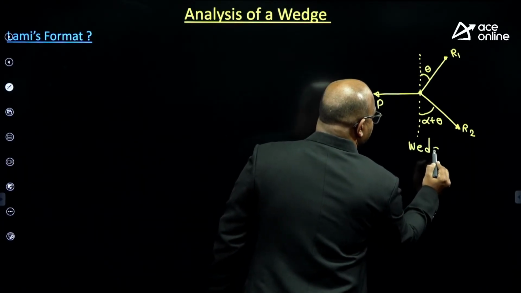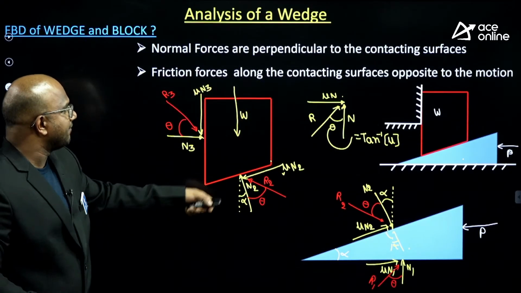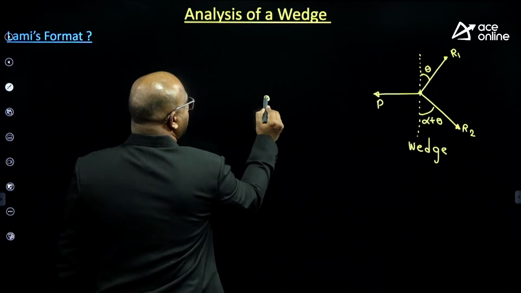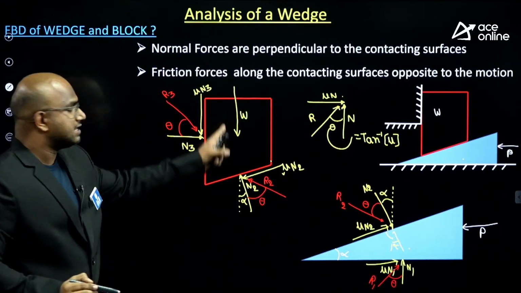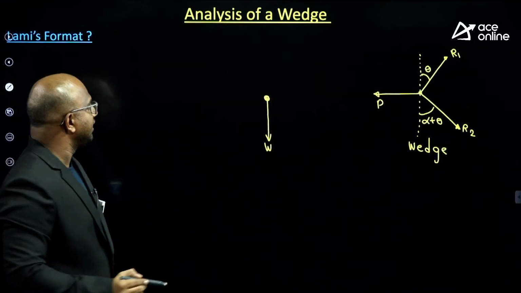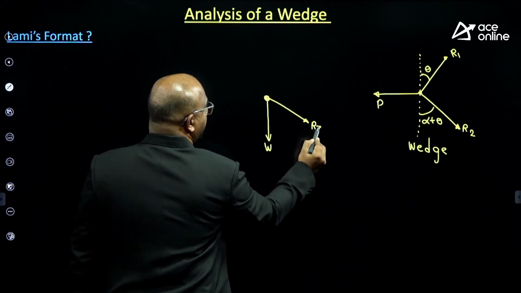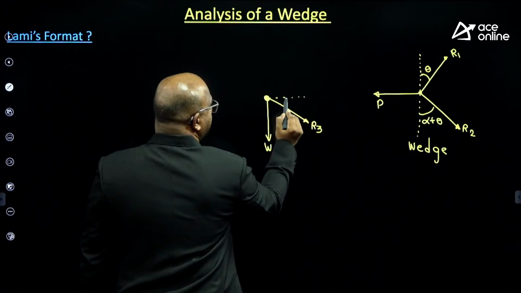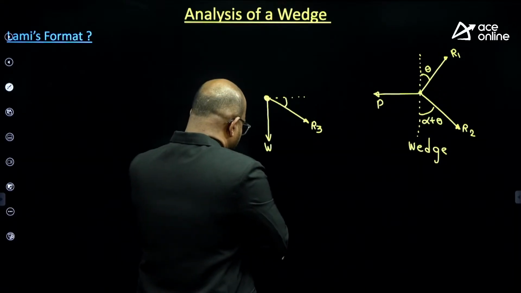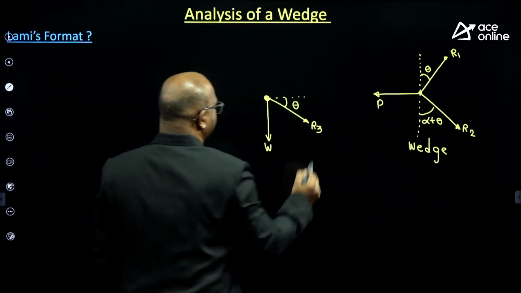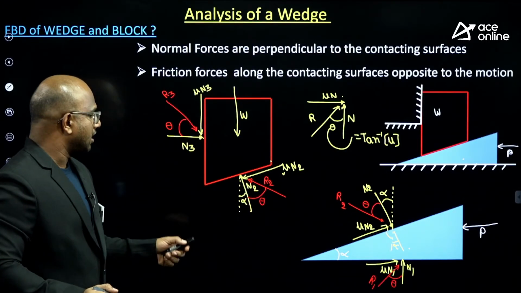Now observe carefully. What is the Lami's format for the block, guys? First, weight W will be there. I will take one point of concurrence. Next, R3 will be downward. How much angle is it making with respect to this one? Theta. It makes an angle theta, guys. Next, please observe carefully, R2 will be upward.